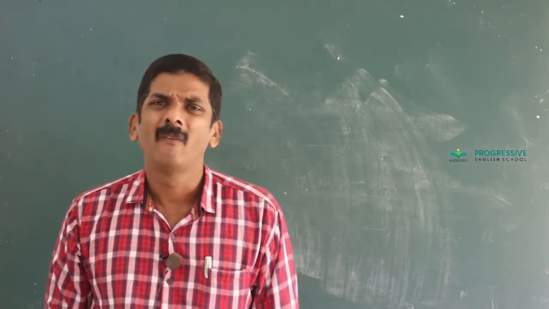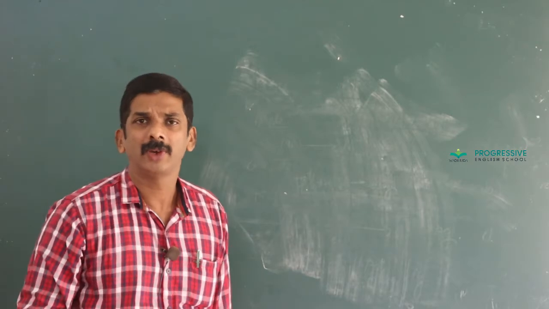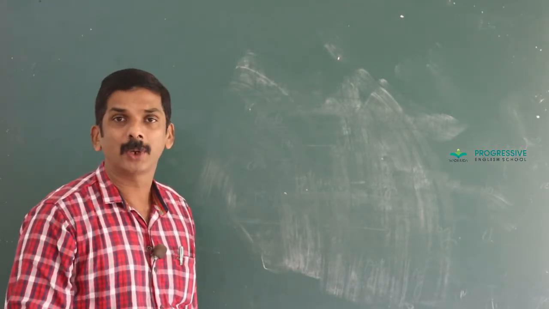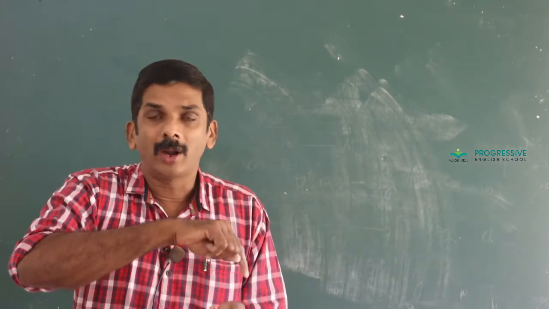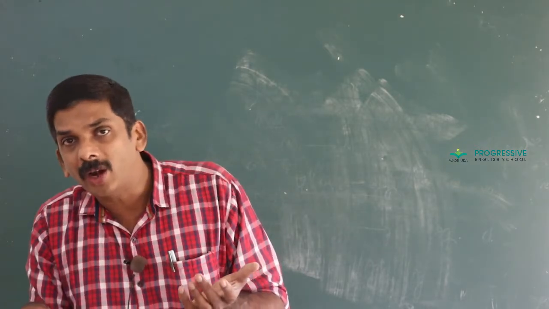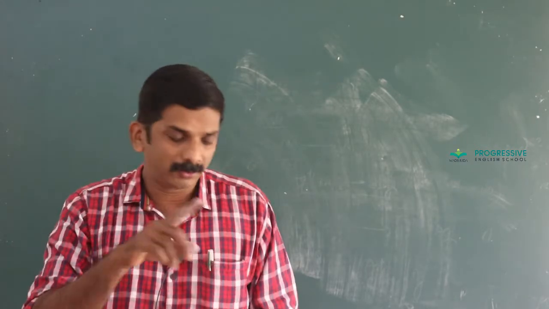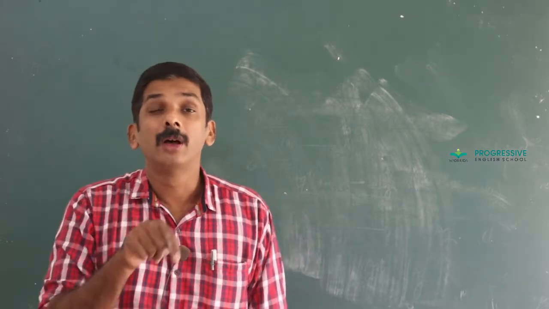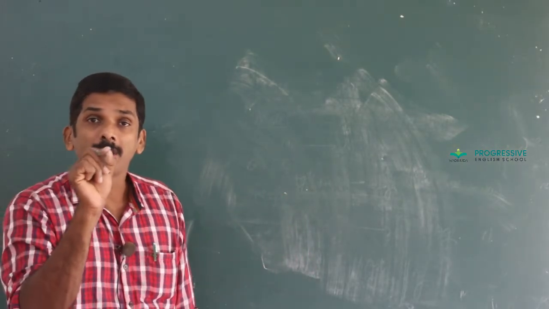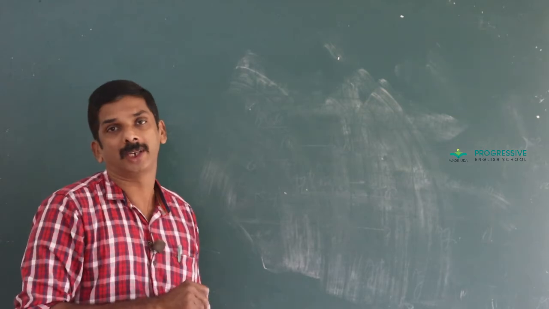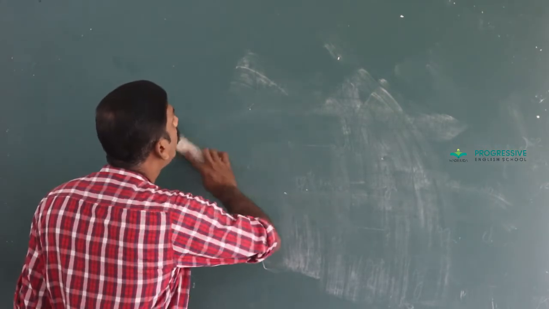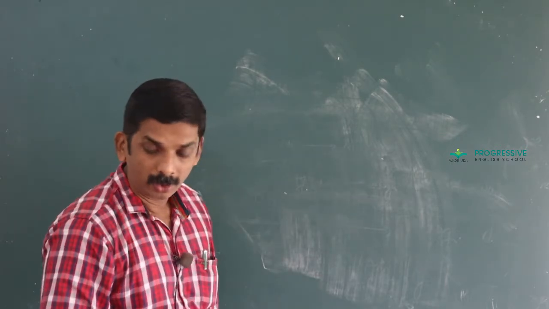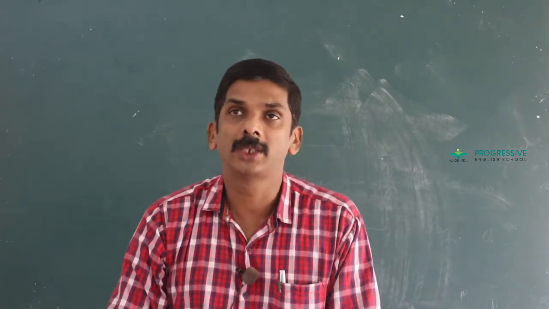One end is put in the zinc sulfate and the other end in the copper sulfate, and the voltmeter shows some deflection, some reading. That is about the galvanic cell.